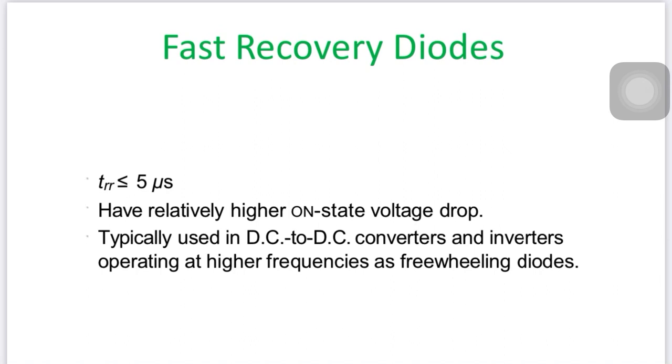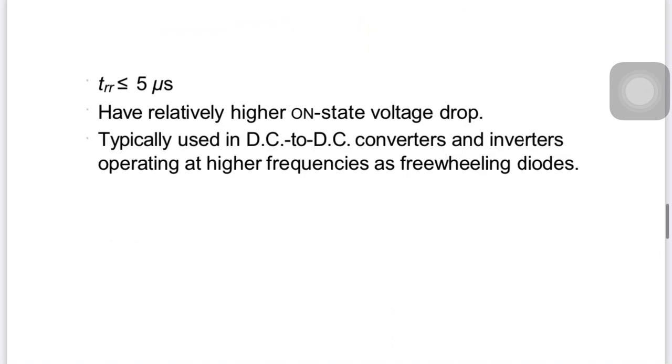We discussed freewheeling: the freewheeling diode is connected across the load so that when the supply is off, the excess charge present in the inductive or capacitive load is neutralized by this diode.